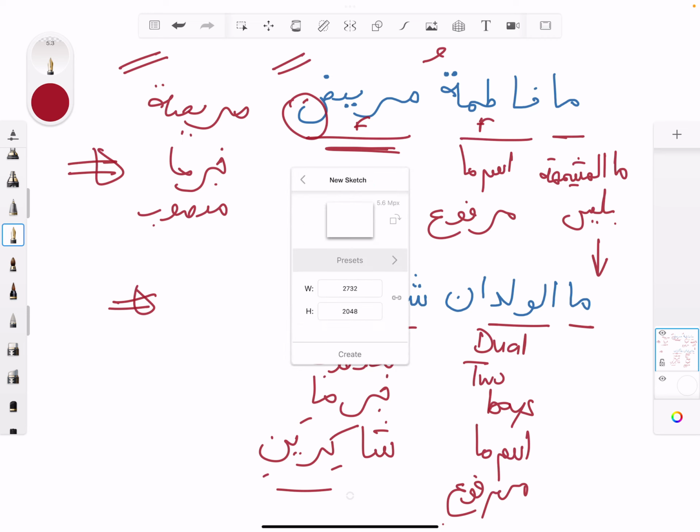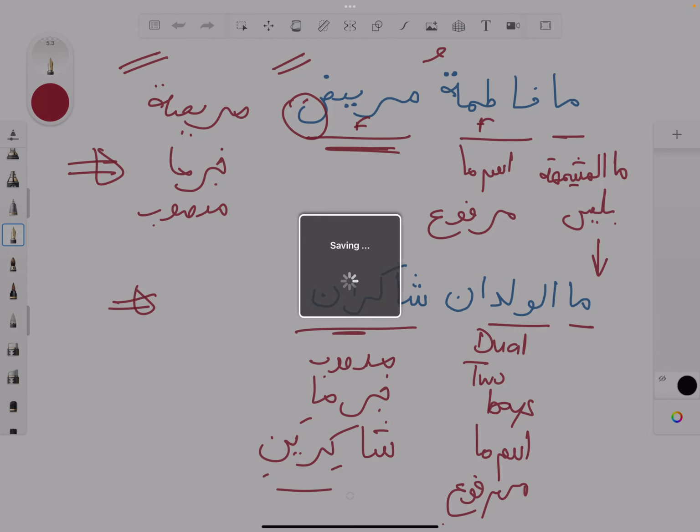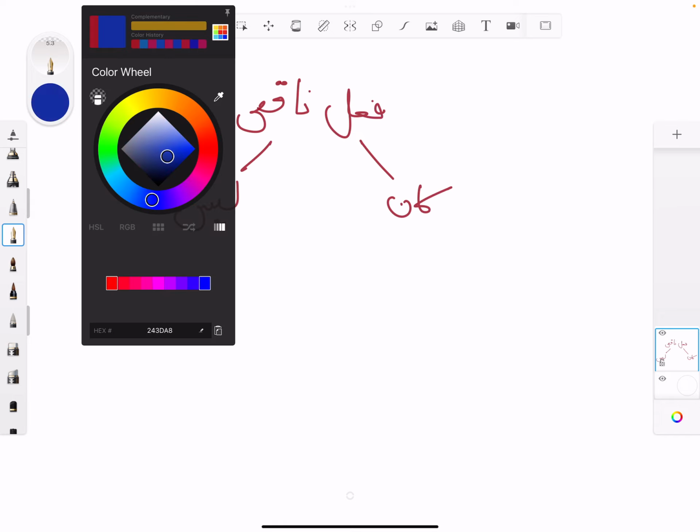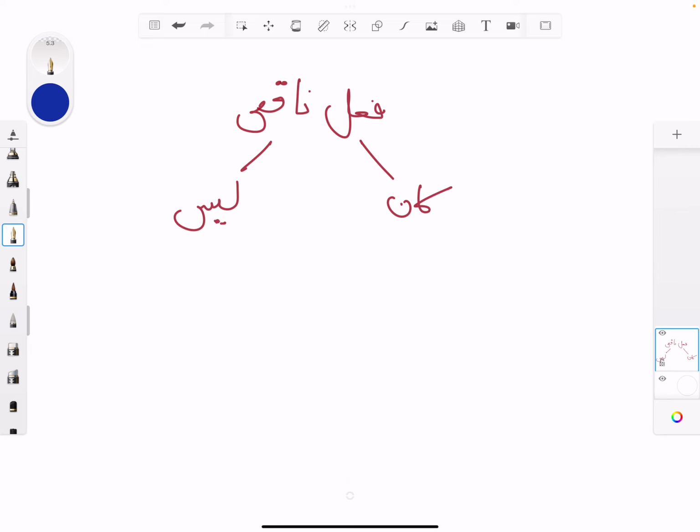So always remember that fi'lun naqis are two types. If you remember from the beginning, we did two types. Broadly speaking, there's kana and then there's laysa. Let me get a different color. So kana.